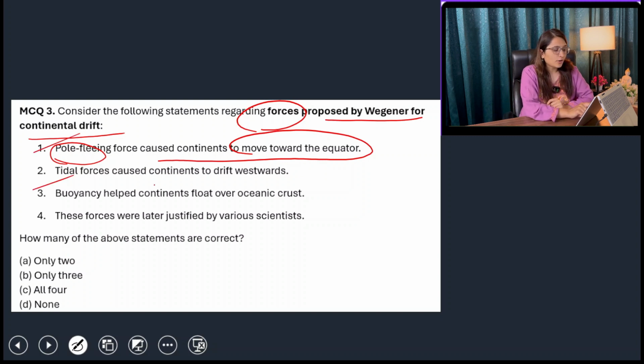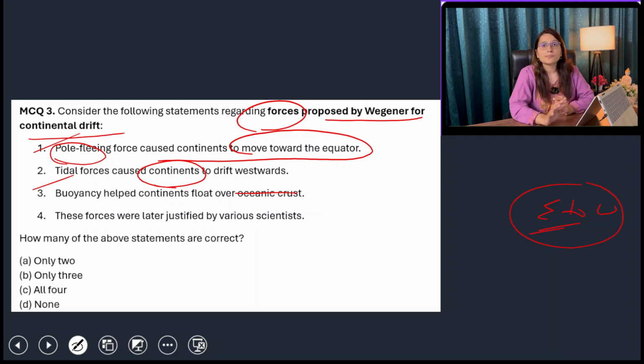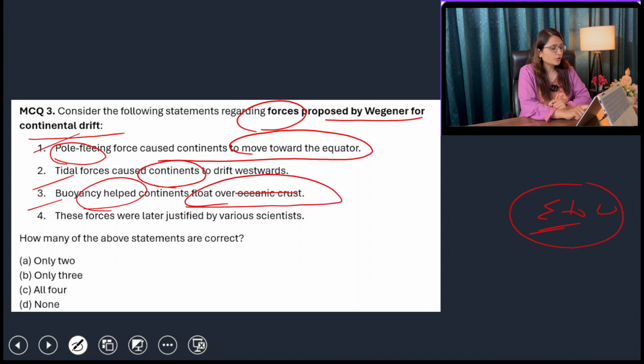Tidal forces caused continents to drift westwards. Yes, from east to west, the movement of the continents was there because of the presence of tidal forces. And tidal forces are the differential forces which act on a particular place because of the gravitational pull by the moon and sun. Next: buoyancy helped continents float over the oceanic crust.